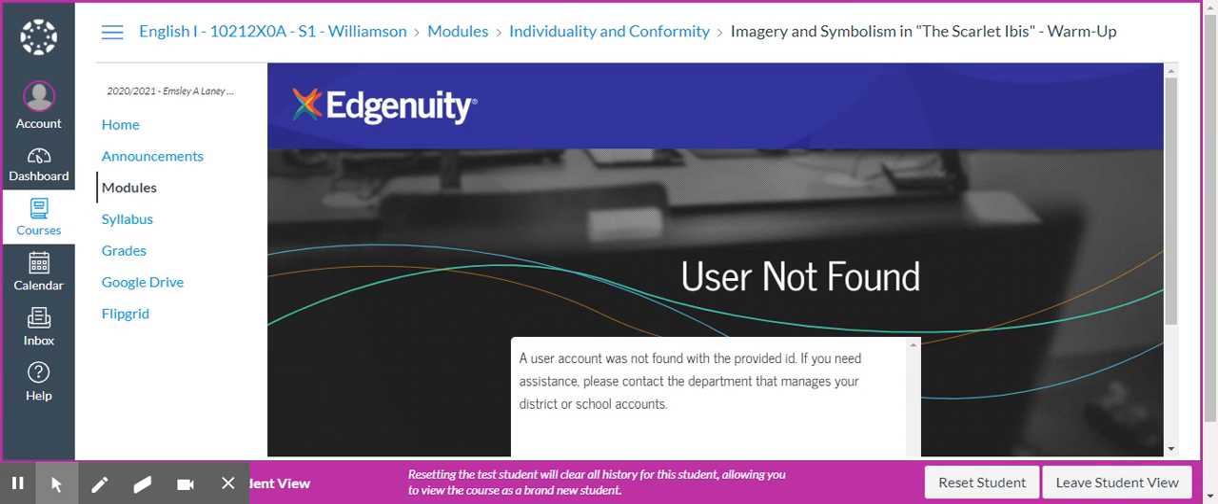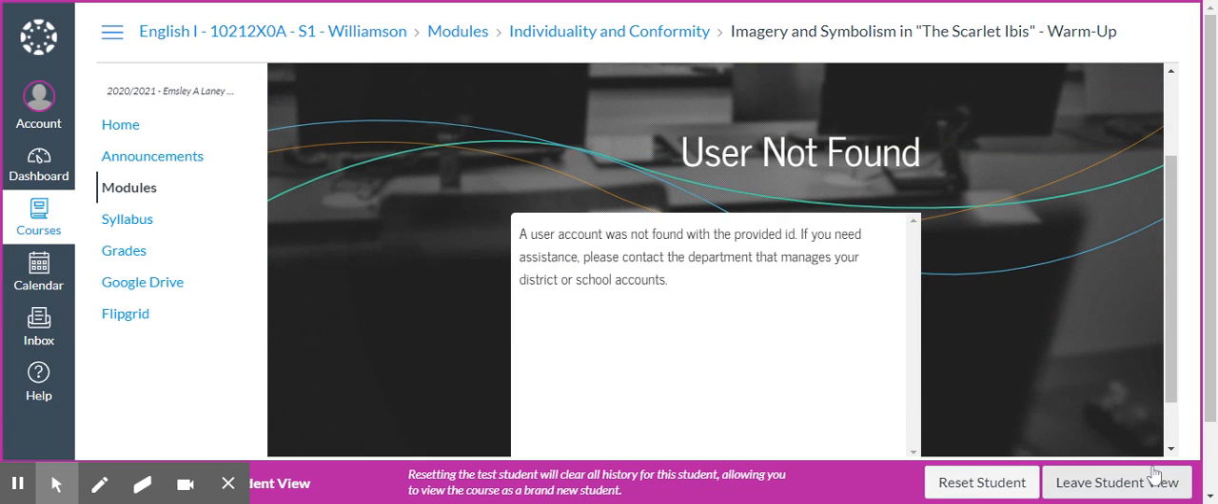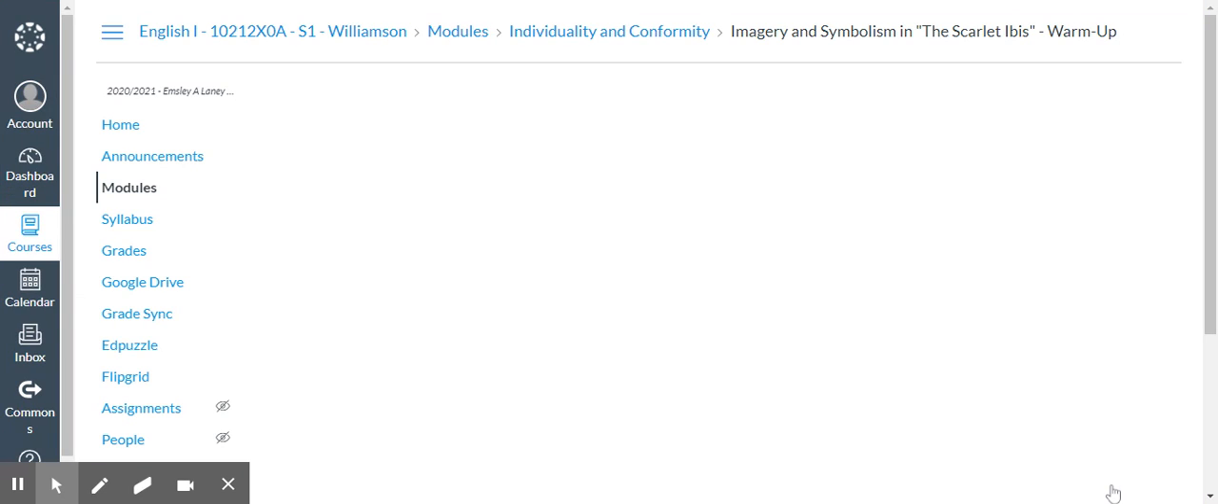I'm not going to be able to do this. I'm going to have to leave the student view. It will not let me do this because I'm a teacher and I don't have a user account with Edgenuity, but you will be able to do it. So when you go next, and I'm going to leave student view for a minute, it'll bring you into the first Edgenuity assignment for this module.